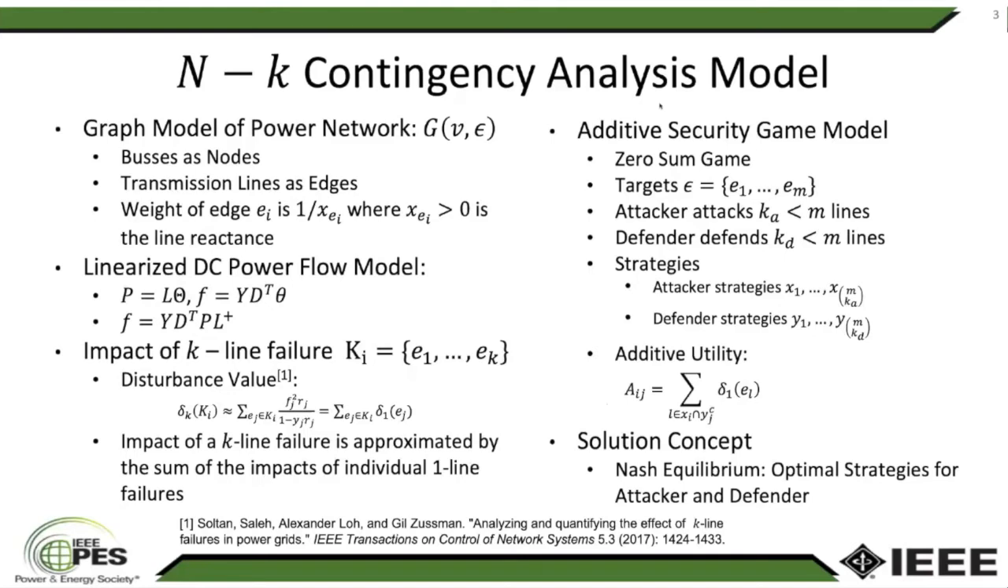Now, for a given pair of strategies, one for the attacker and one for the defender, the cost to the defender is given by the sum of the one-line disturbance values for each target that is attacked but not defended. The solution concept in our additive security game model that we shall consider is that of Nash equilibrium. This will let us compute optimal strategies for the attacker and the defender.